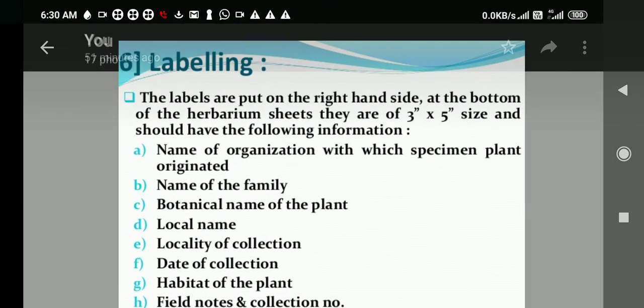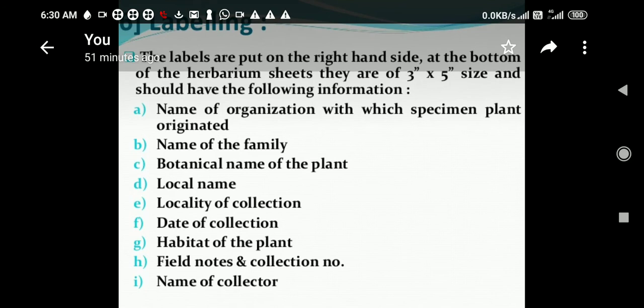Then labeling. You have to label with all information, such as the name of the organization from which the specimen plant originated. Suppose you have collected your plants from the campus of Jyoti Vidyapeeth Women's University, so you have to mention where you have collected, from hostels, from the Faculty of Education and Methodology, or from the academic block, whatever place you have chosen for plants.